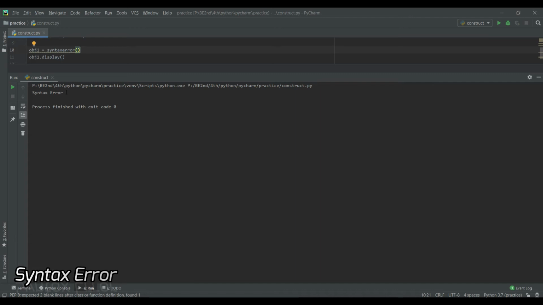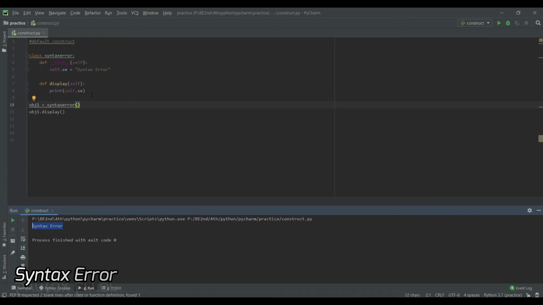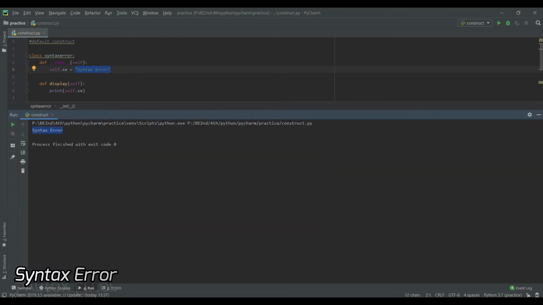It's working. It printed syntax error because in display I have passed the print function and inside that I have passed self.se, and I know that se is my variable which holds the string syntax error, so it returns syntax error. This is how a default constructor works.